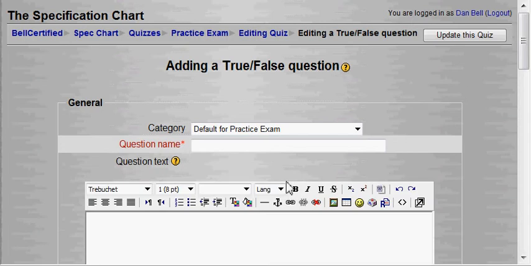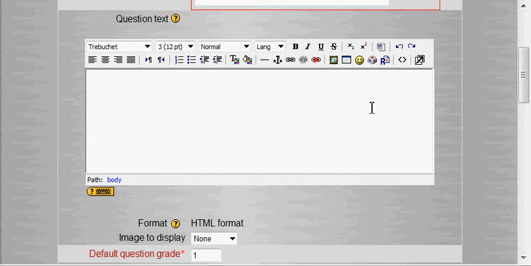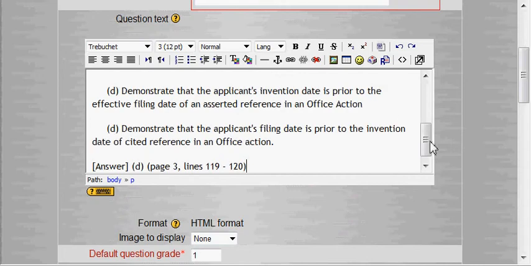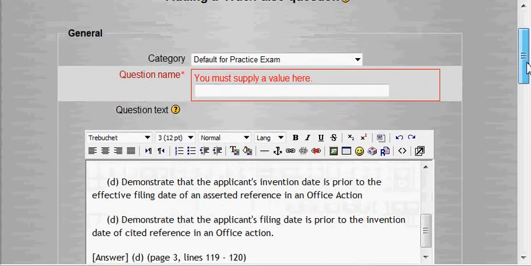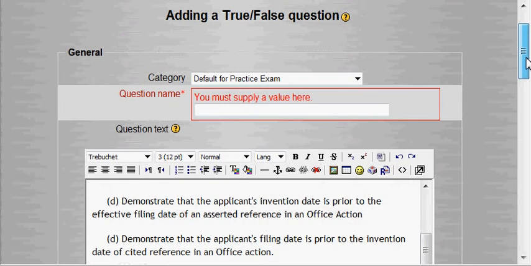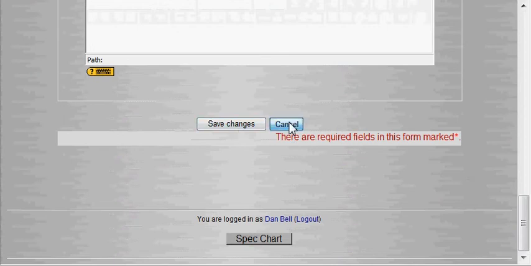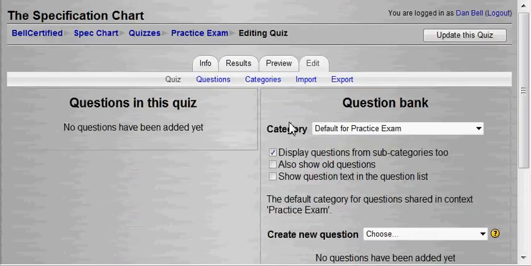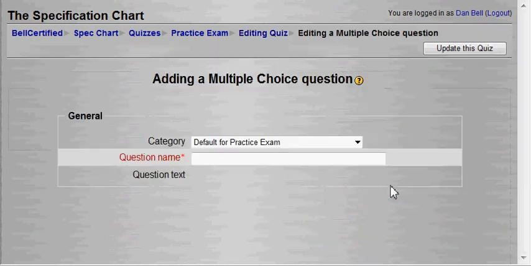And so here we're going to call this... normally the smart thing to do is to name the questions something that makes sense to you. I'm just going to paste. Oh, this is not going to be helpful, because I selected true-false, as you may remember, and I just pasted a multiple choice question in here. So I'm going to cancel this. I'm going to go down to the bottom here and cancel this, because since I have a multiple choice question on my cursor, I'm going to go down here and pick multiple choice. And later I'll go back and get a true-false.